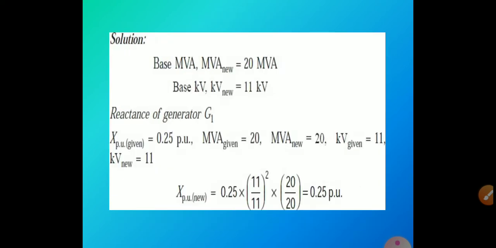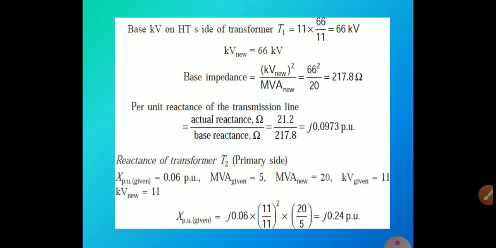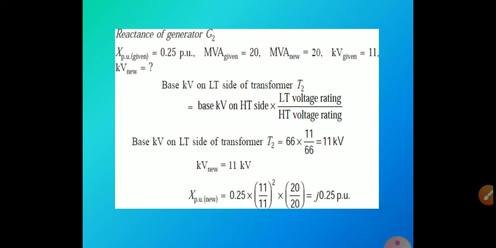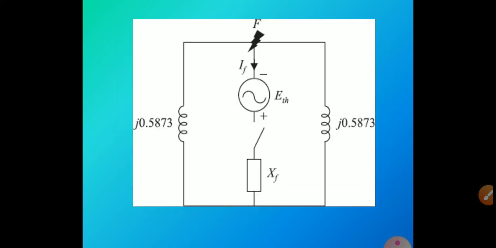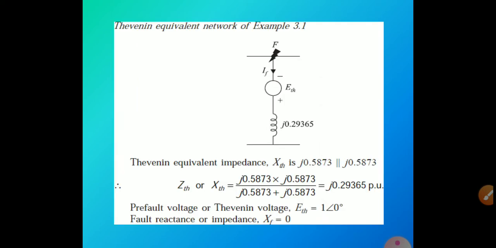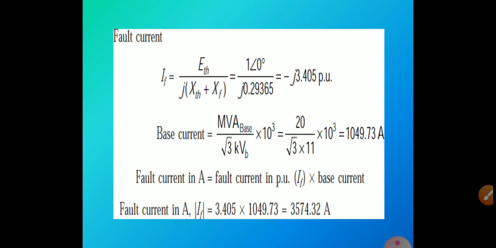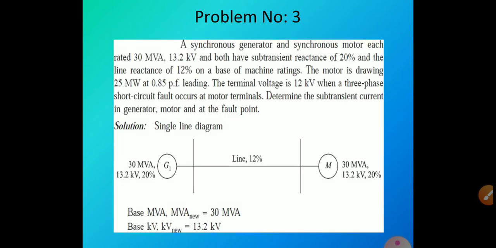Here the single line diagram is given. Then we have to draw the equivalent reactance diagram. We have to calculate the per unit quantities for all the parameters. Then we draw the resultant circuit diagram like this, the pre-fault reactance diagram. Next we convert this into the Thevenin's equivalent circuit. Then we find ZTH using Thevenin's formula. Finally the fault current and base current are calculated. Then we multiply them together, and we will get the fault current as the final value.